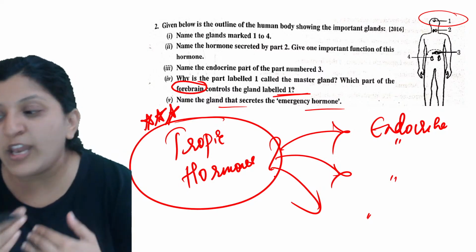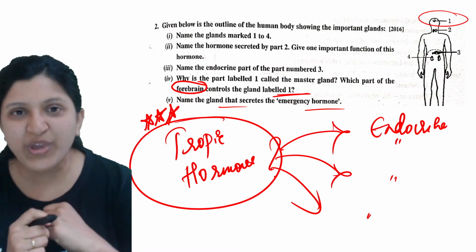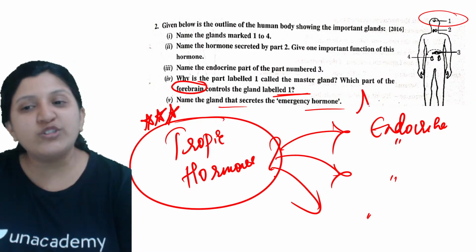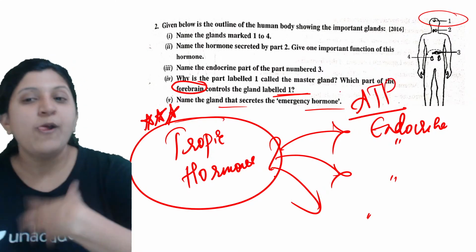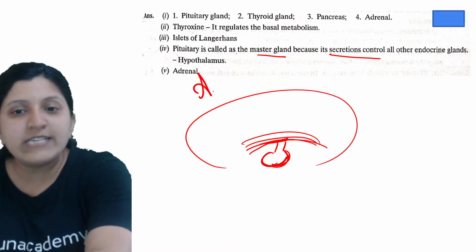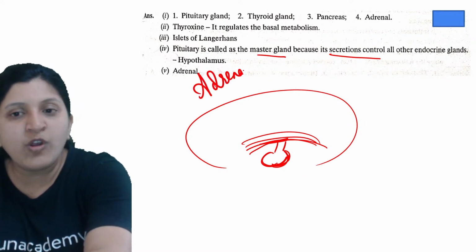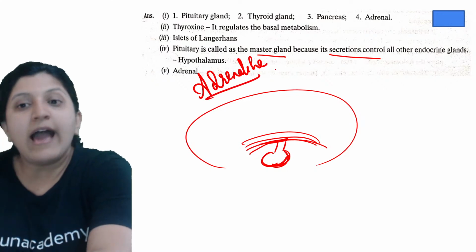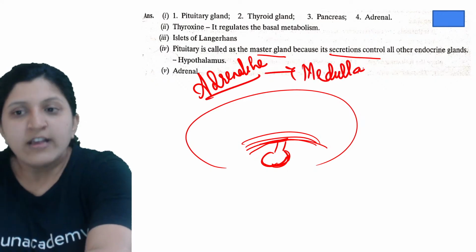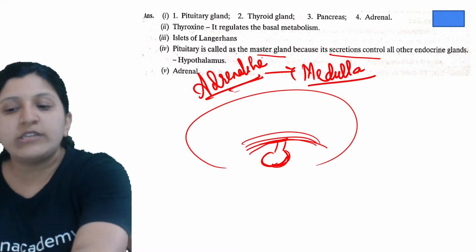Either you need a lot of energy to run or to fight it. In both cases a lot of ATP is required, which will be supplied by the adrenal gland by producing a hormone called adrenaline, which is secreted by the adrenal medulla. So the medulla is the one secreting the adrenaline.